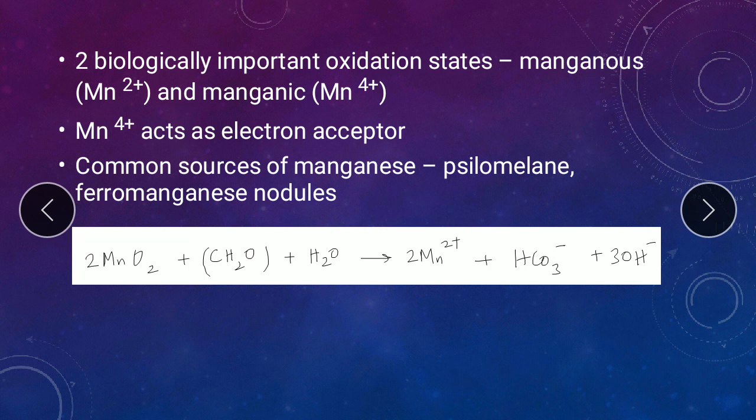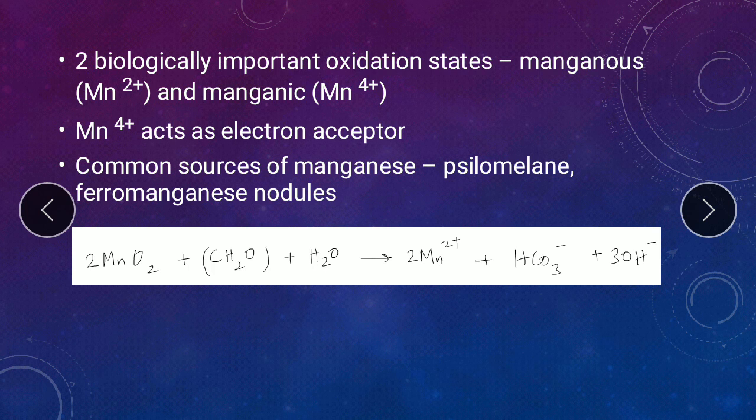Now, the organic compound should just be such that it is able to donate the electrons, as the reduction potential of manganese and manganic is very high. So there are several compounds which can donate the electrons, unlike in the case of iron reduction. So the carbohydrate will donate the electrons to the manganic form, which gets converted into manganese, or Mn2+ form. So this is the common or general reaction in the case of manganese reduction.